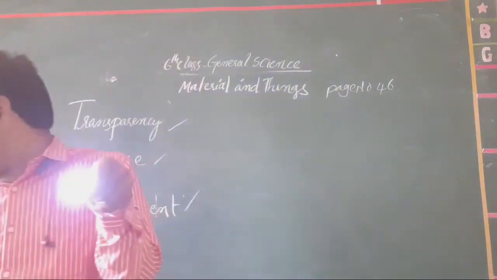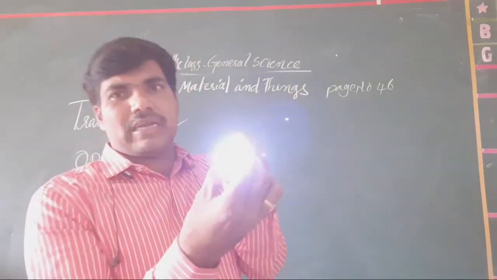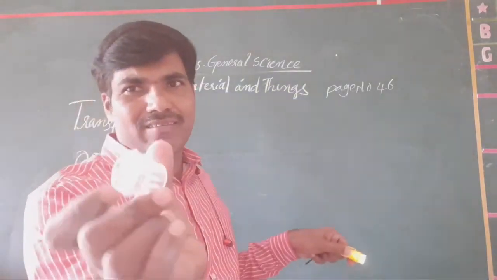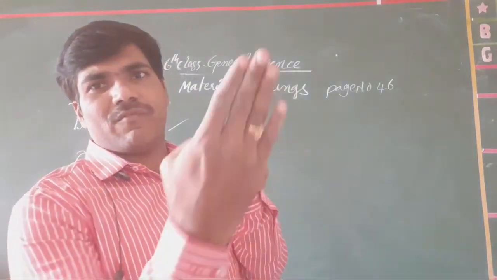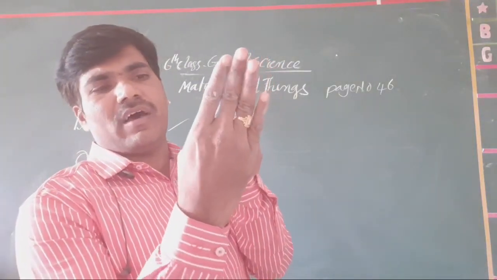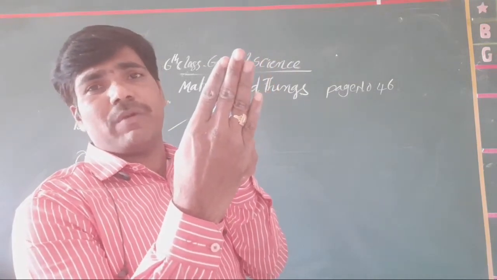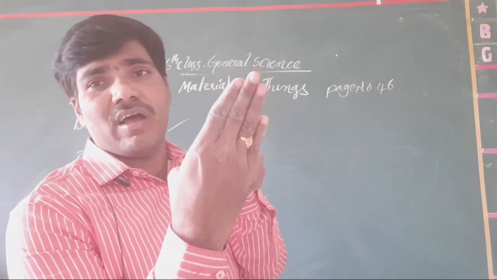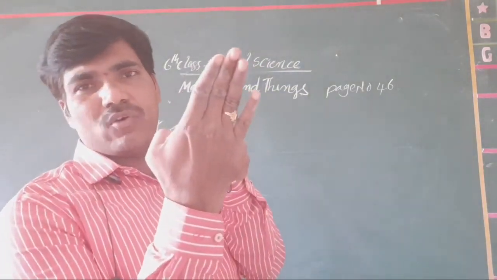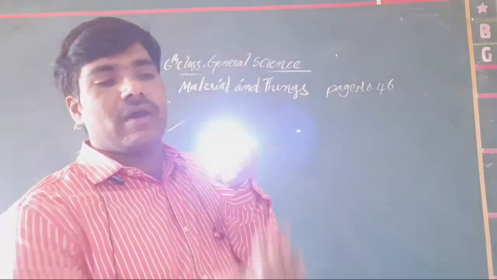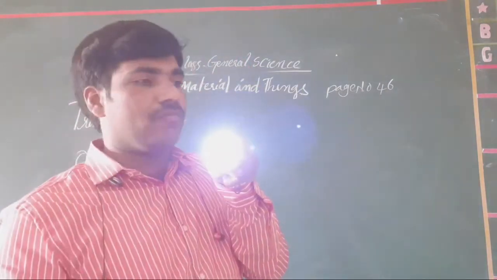What is there here? Suppose I take a glass here. Does it appear or not? It appears. And when I take my hand here, it does not appear. Why? Because my hand does not allow the light through it. That's why it is called opaque media. And it is called transparent media.